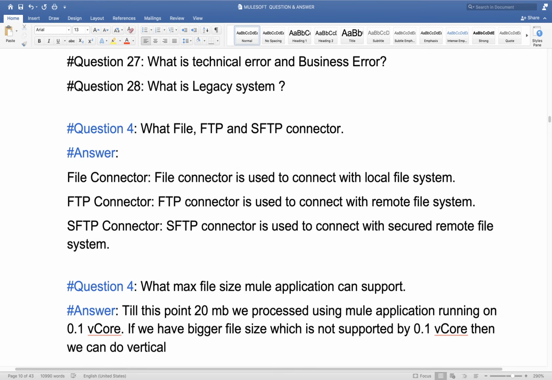This vertical scaling means we are increasing the size of vCore, changing the size of the worker. The worker has different types. The 0.1 vCore worker will contain 0.1 vCore and 500 MB memory.